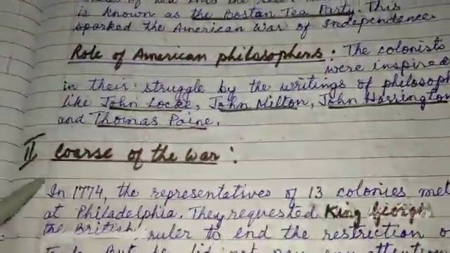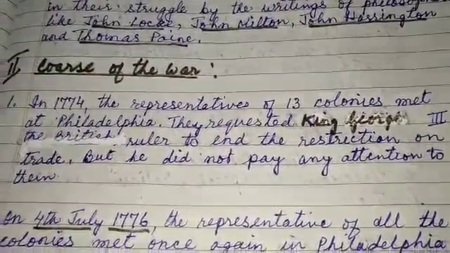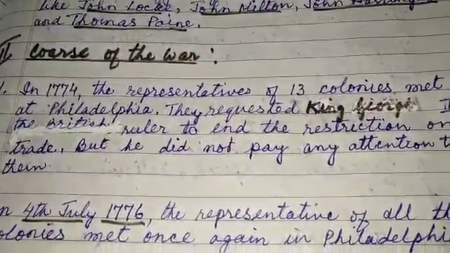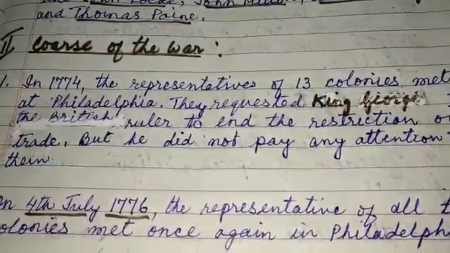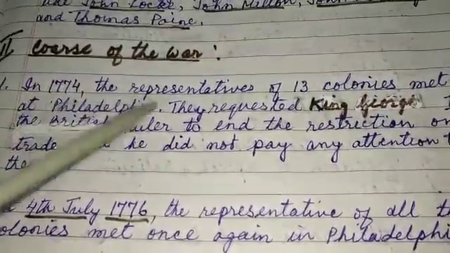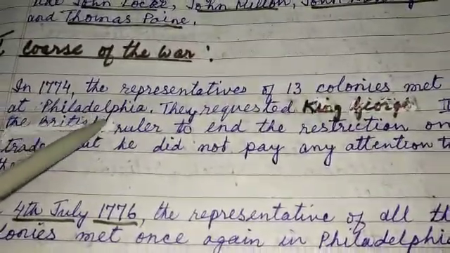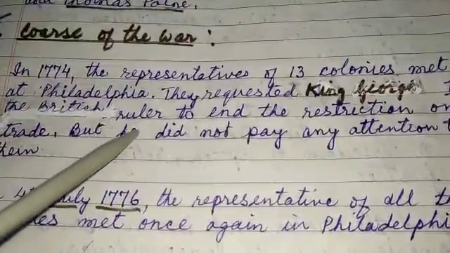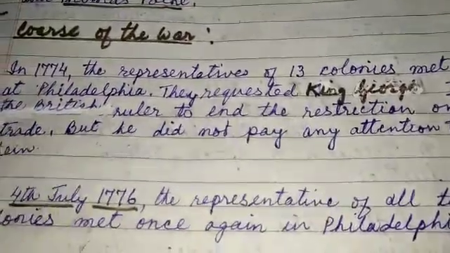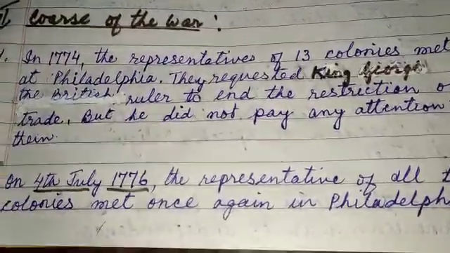Now children, next is the course of war. Course of war means how the war started and how the war was fought. In 1774, the representatives of 13 colonies met at Philadelphia. They requested King George III, the British ruler, to end the restriction on trade, but he did not pay any attention to them.